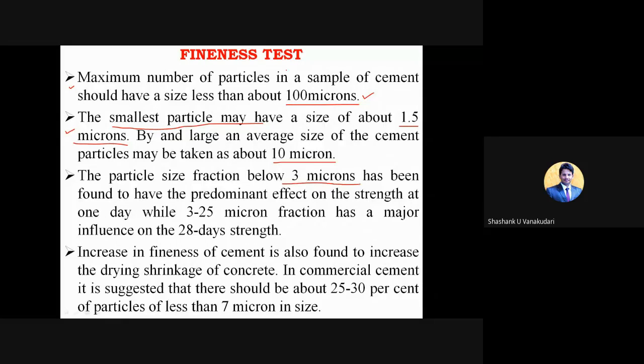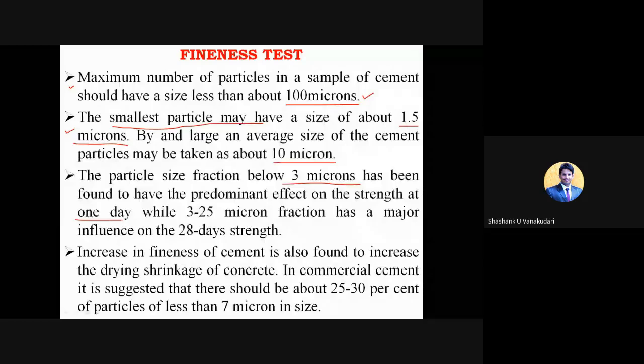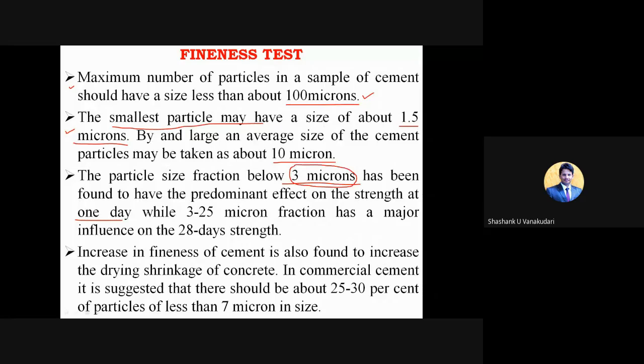So whatever cement particles pass through 100 microns, those of 3 micron size have the predominant effect on the strength at 1 day. So whatever strength the cement gets at 1 day, it gets from these 3 micron cement particles. Clear?